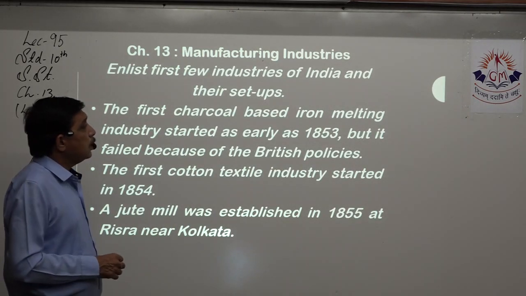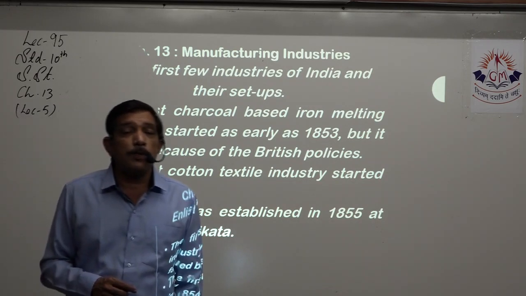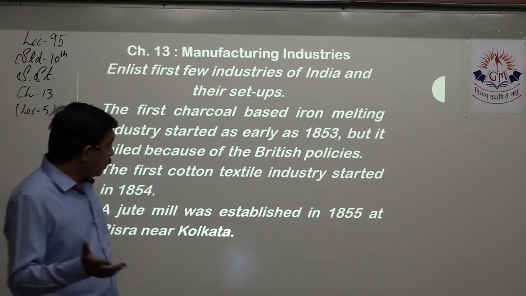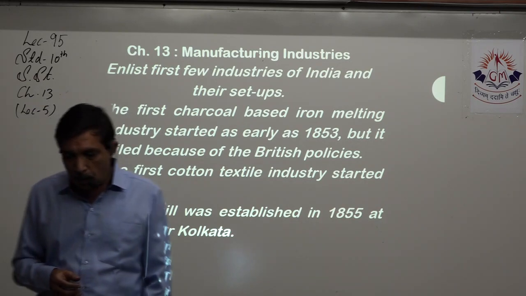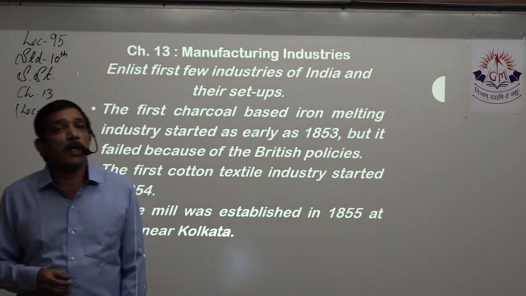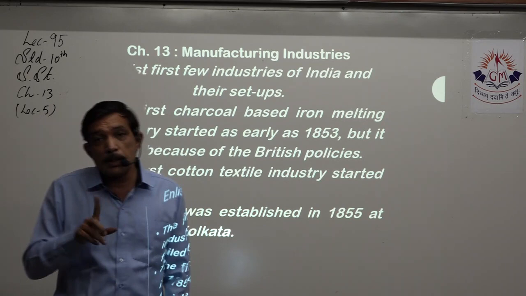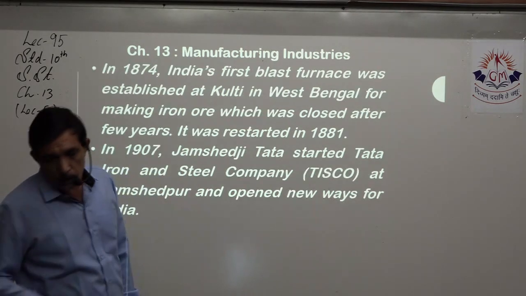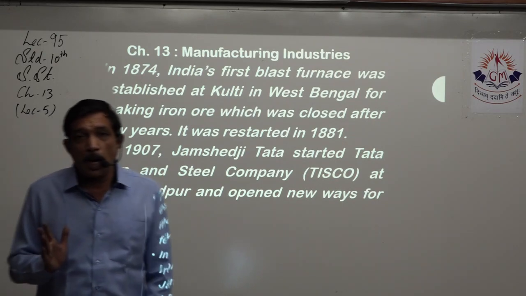The first industry, that is iron melting industry, was started way back in 1853, but due to some reasons it was closed down because of the British policy. The first cotton textile mills 1854, same way 1855 a jute mill was established. You should know the year, you should know the name of the place and the state in which it falls. 1874 we got the first blast furnace for iron and steel industry.